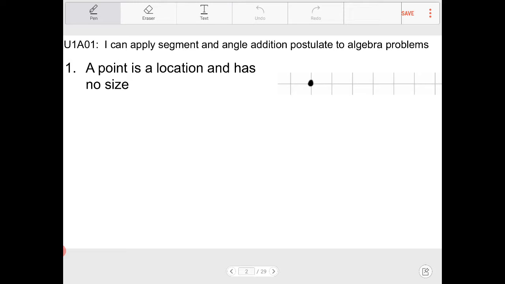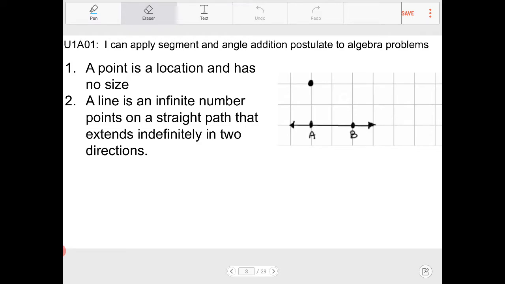And that is, a point is a location and has no size. So a point, which is this guy right here, has no dimension. When we talk about a point, there's no width, there's no height, but we can talk about the location of where that point is, and it can be described on a grid, or described relative to some things, but there's no size to a point.